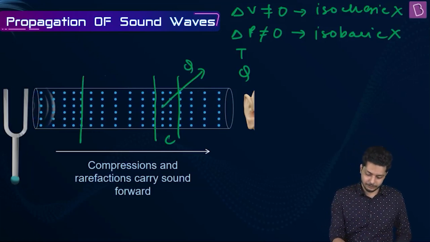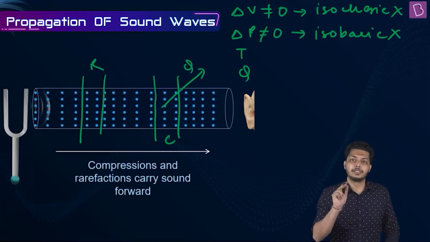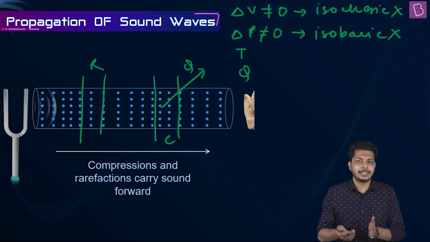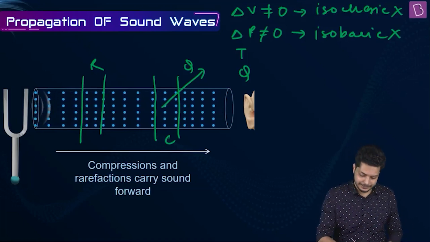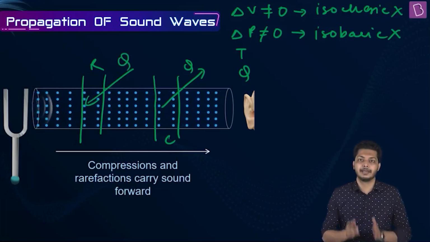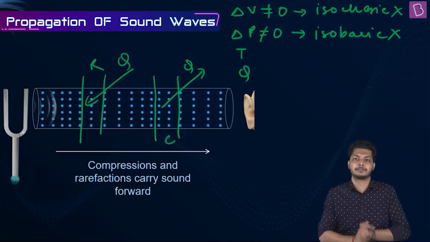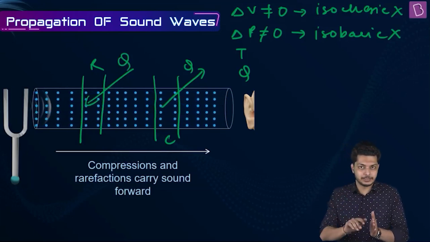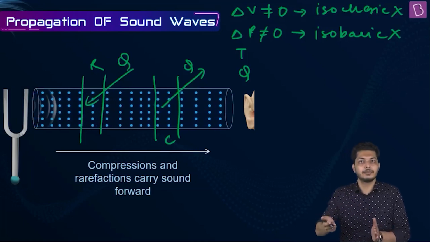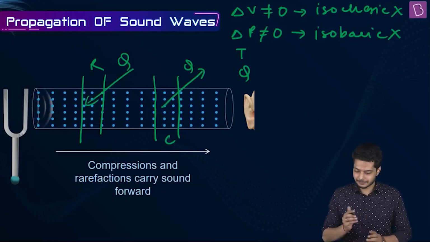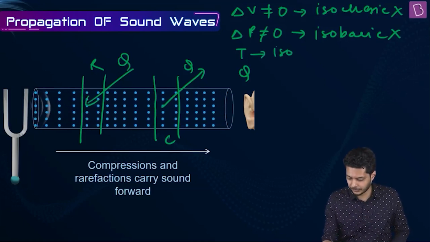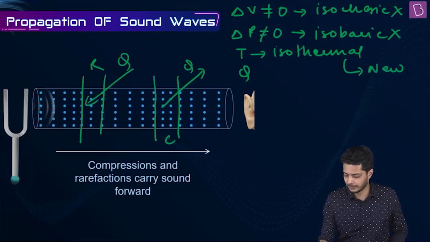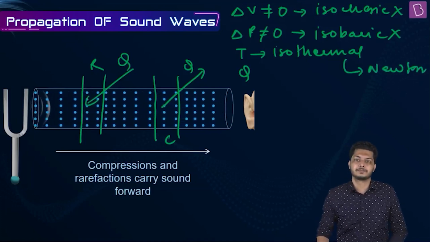Now wherever there is formation of rarefactions, the temperature of the medium decreases. If the temperature of the medium decreases, it extracts heat from the surroundings and maintains its temperature at the same point. So, according to Newton, temperature of the medium remains constant because of the heat exchange with surroundings, right? So, the process is isothermal according to Newton.